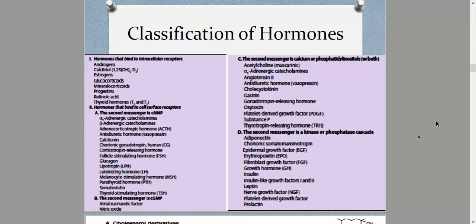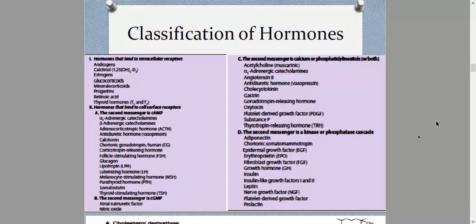So according to the secondary messengers that they use, hormones that use cAMP as a secondary messenger, you see adrenergic receptors, catecholamines. You also have calcitonin and antidiuretic hormone, vasopressin.